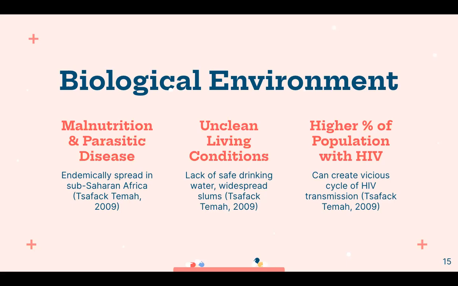An unhealthy physical environment, such as lack of access to safe drinking water and widespread slums in urban areas, results in poor hygiene that can also enable the rapid spread of infectious diseases like HIV. Finally, and perhaps most obviously, the proportion of people who have the disease is an important biological determiner. If more people in sub-Saharan Africa already have HIV relative to other regions, then they have a higher chance of infecting others in the region than other regions would have. In this way, the spread of HIV is kind of like a vicious cycle.